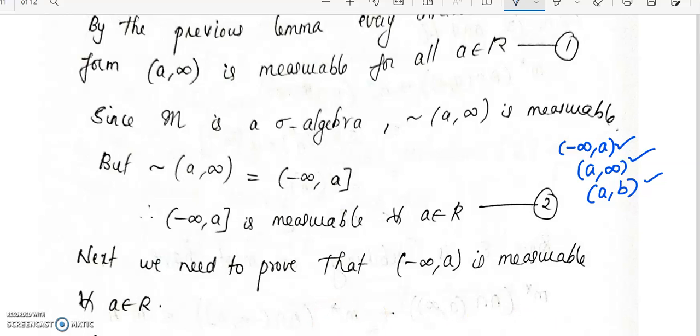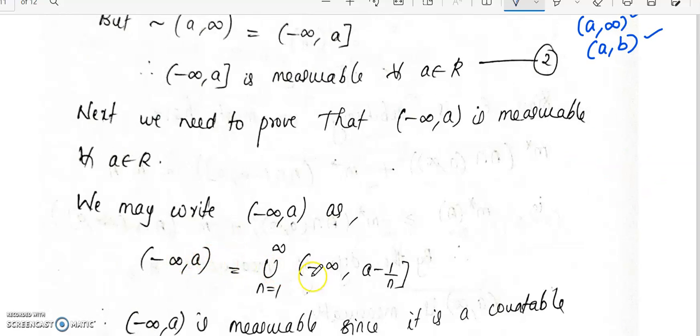Now minus infinity to open A can be written as the union for n equal to 1 to infinity of minus infinity to A minus 1 by n, closed on the right side.